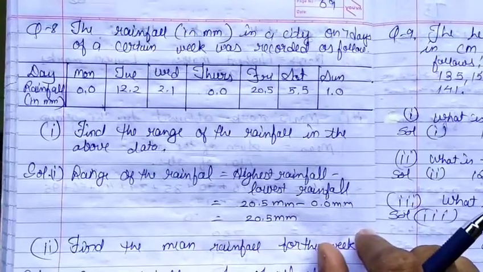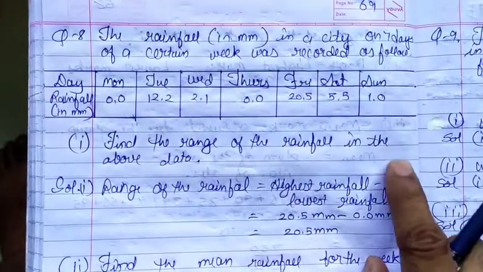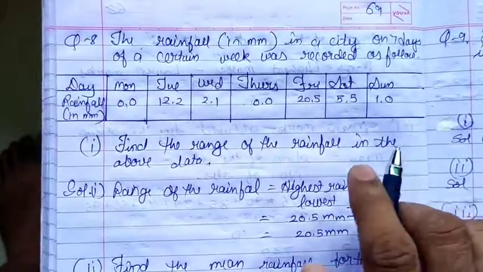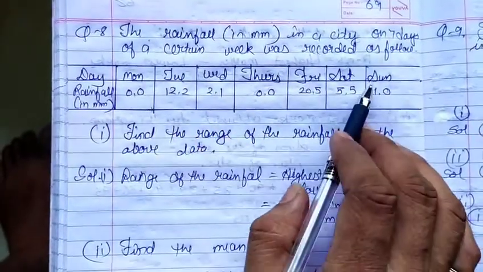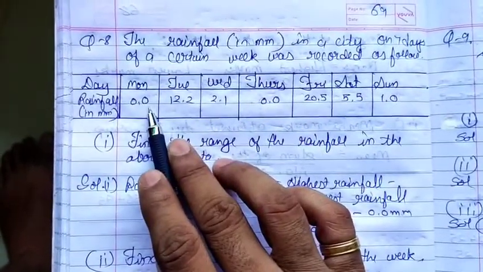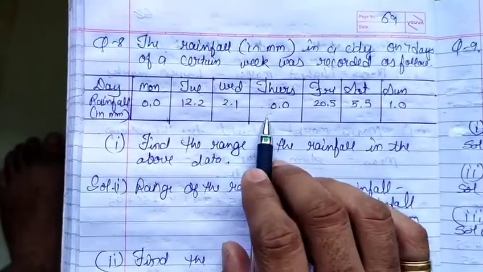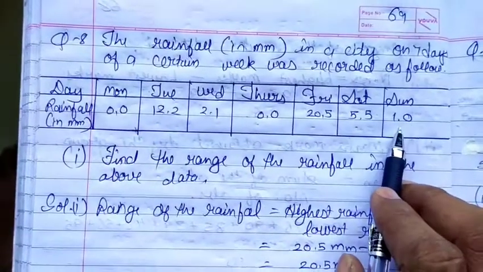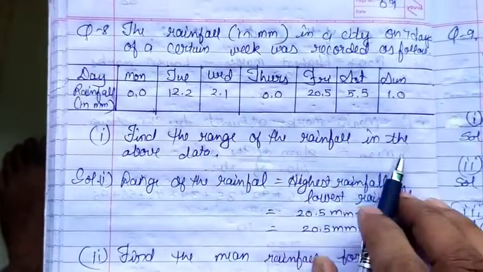Let us see the next question, that is question number 8. The rainfall in millimeters in a city over 7 days of a certain week was recorded as follows. Now here the number of observations is 7 days. From Monday till Sunday the rainfall in millimeters is given. On Monday 0.0, then Tuesday 12.2, Wednesday 2.1, Thursday 0.0, Friday 20.5, Saturday 5.5 and Sunday 1.0. Now the first question is, we have to find the range of the rainfall in the above days.